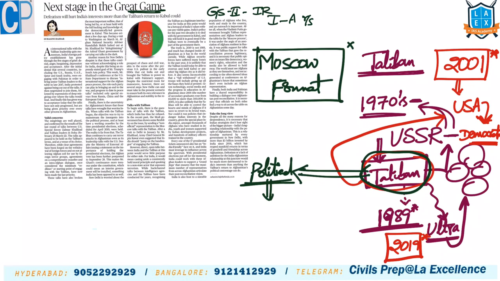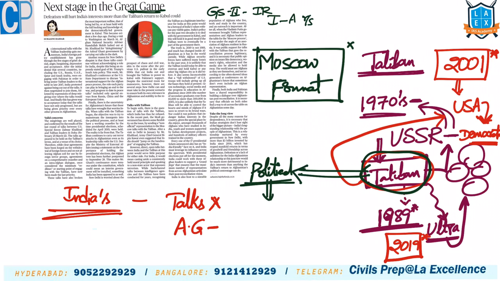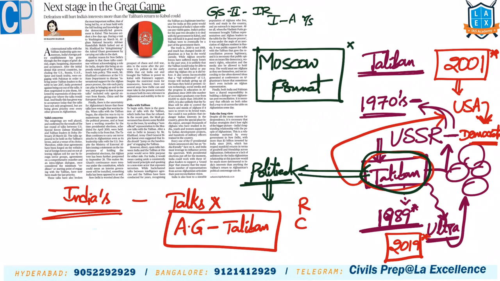This is the overall situation that is going on over there. Now the question is, what is India's stand? India's stand traditionally is no talks with the Taliban. If there are talks, they should be between the Afghanistan government and the Taliban. Others should not intervene in this. But now what is happening? Russia, China, USA, Pakistan have become major countries in negotiating with the Taliban.